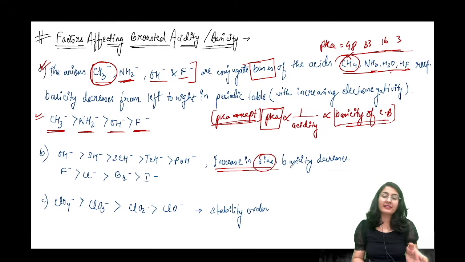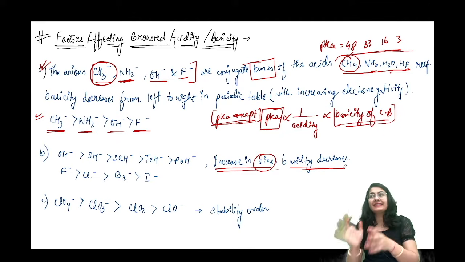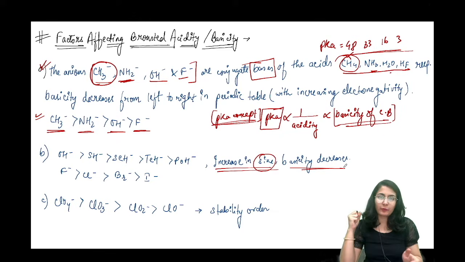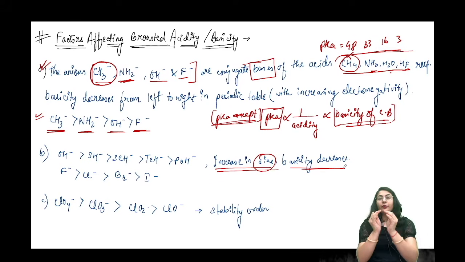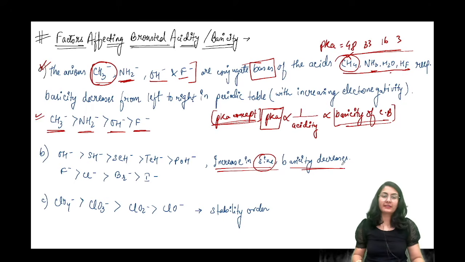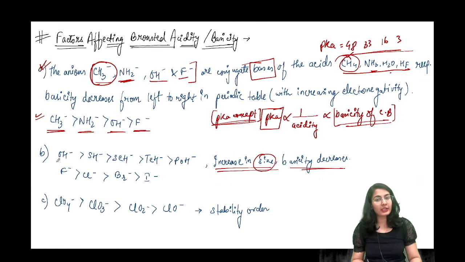Increase in size, basicity decreases because basicity is the property to grab a proton. जितना ज्यादा वो इलेक्ट्रॉन डेंस सिस्टम होगा, it is going to grab a proton easily. So OH minus is a very electron dense system because oxygen is electronegative and it holds a lot of negative, let's say, electrons. So it's going to quickly grab a proton to be neutral. So OH minus is the most basic. Then comes sulfur, या फिर sulfide. Then comes selenide, telluride, and polonide like this.